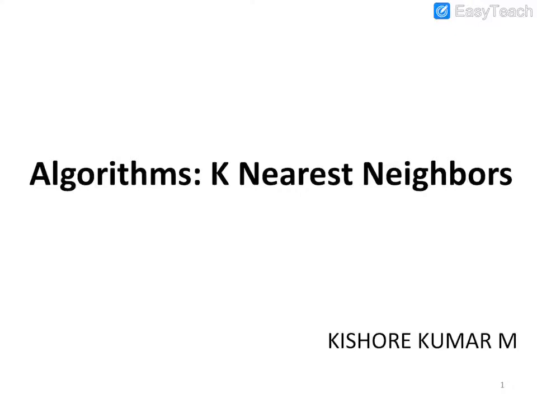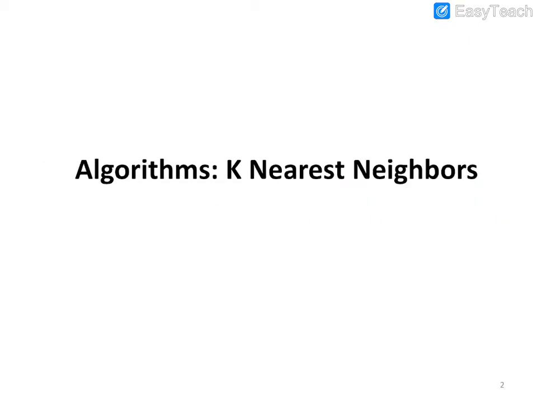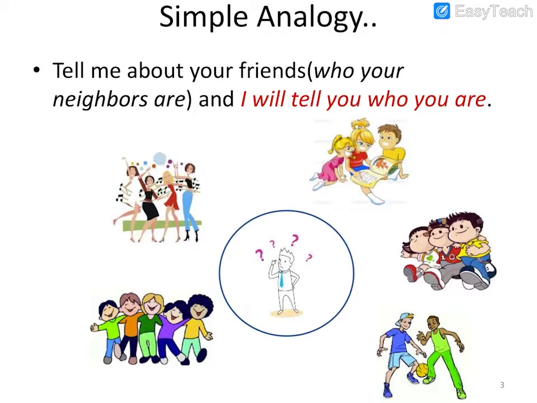Good evening, students. Now we are going to discuss the k nearest neighbors algorithm. It is a technique. I will show you, see here. Some are playing, some are reading, some are chit chatting, and some are music dancing.